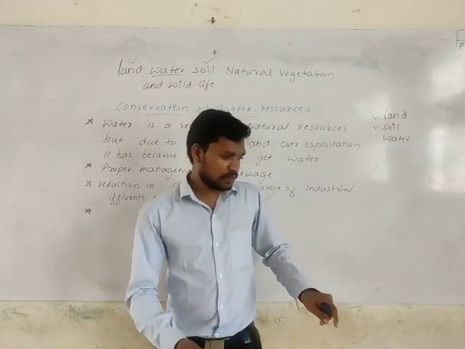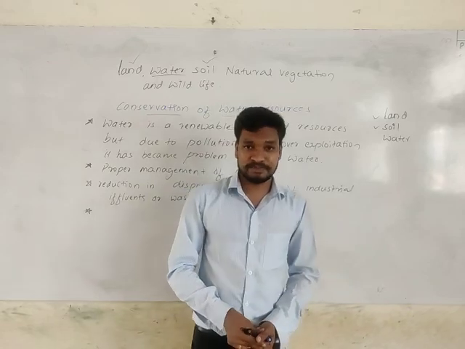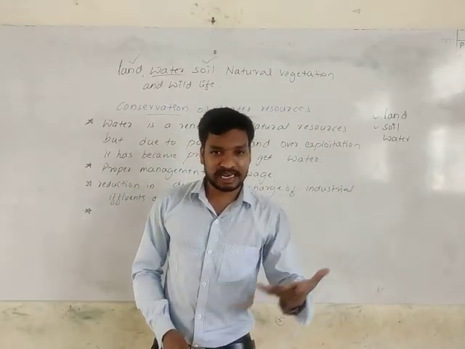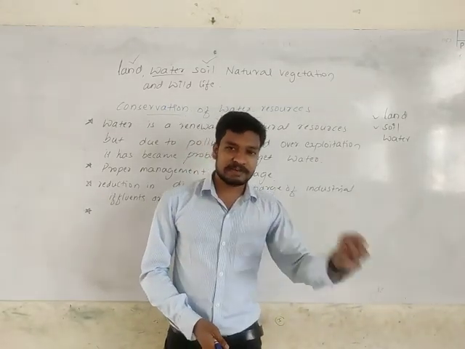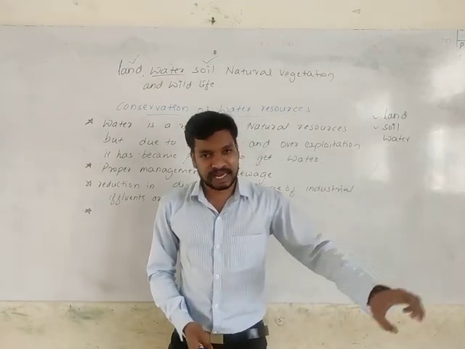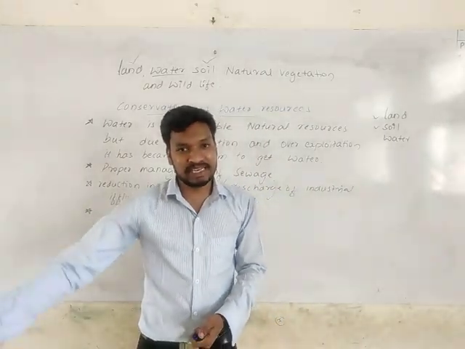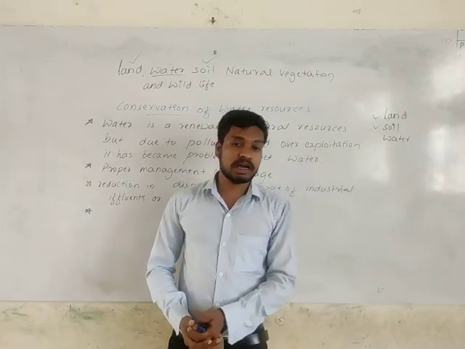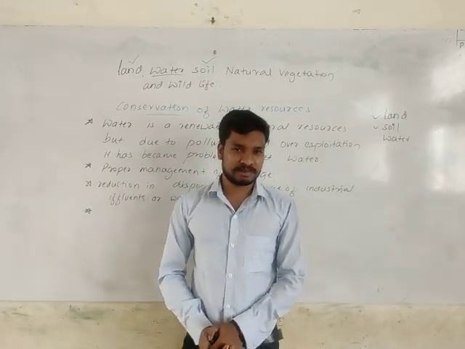How? Suppose you add chemical fertilizer and pesticide in your agriculture field. When rain precipitation happens in that agriculture field, whatever chemical pesticides and fertilizer we added there will be carried along with the runoff water, and when the runoff water discharges or connects to the river or pond water, then automatically the river water will be polluted with this chemical fertilizer.